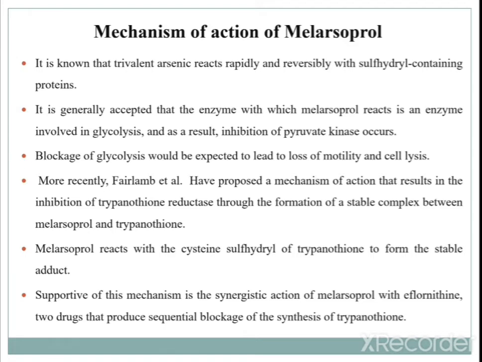Melarsoprol reacts with the cysteine sulfhydryl of trypanothione to form a stable adduct. Supportive of this mechanism is the synergistic action of melarsoprol with eflornithine, two drugs that produce sequential blockage of the synthesis of trypanothione. So, this is about the drugs acting on trypanosomiasis.